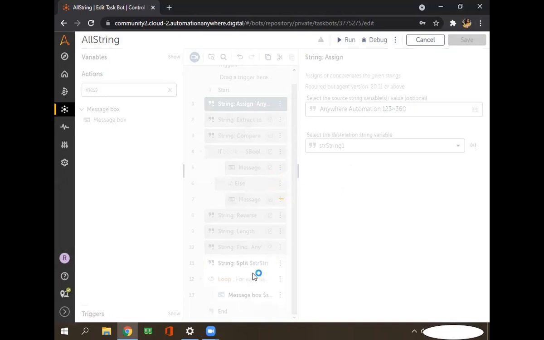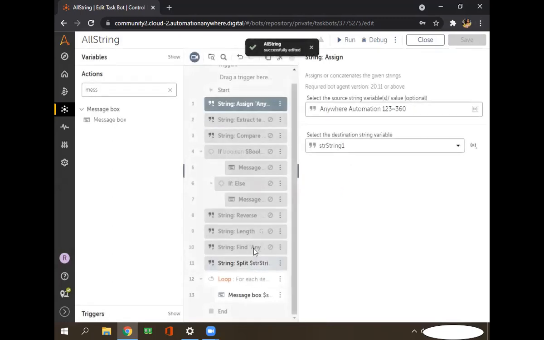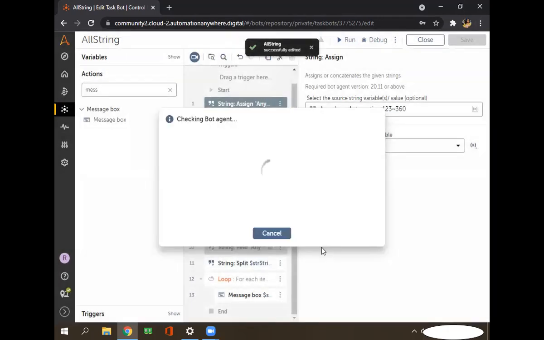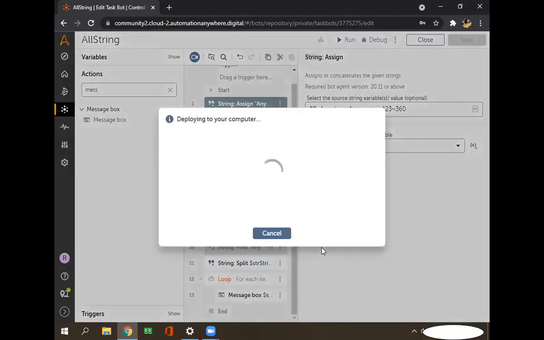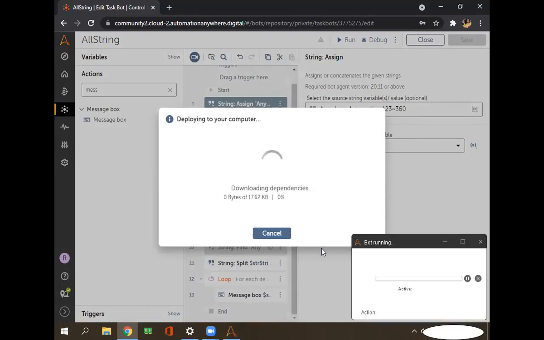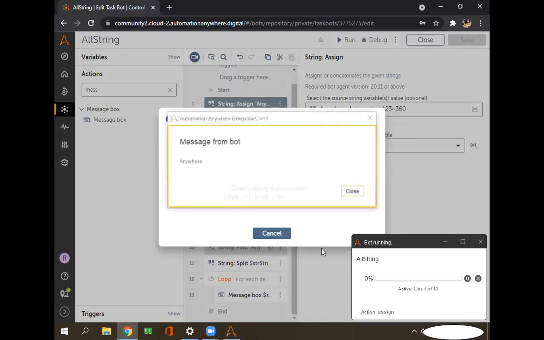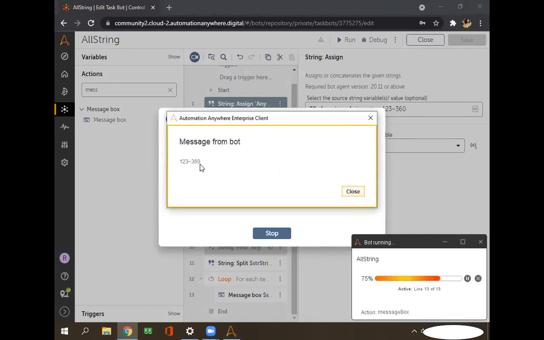Now check. Okay. Anywhere, automation, 1, 2, 3, 16.